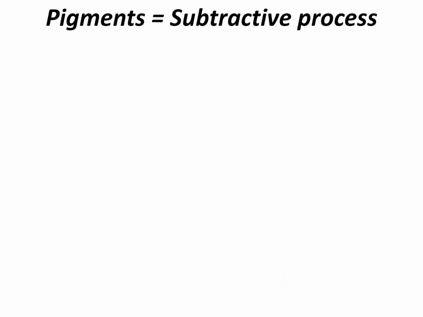All right, so what's the opposite of combining light to make colors? Combining pigments to remove colors that we don't want to see, and whatever's left over is what we do see. So pigments are when we're talking about dyes, things that are going to absorb light in order to create the color that we see.